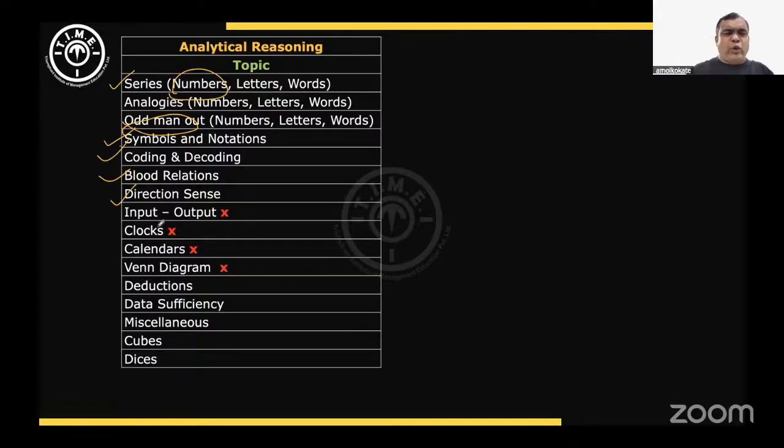I think for clocks, there was one question, but I'm just confusing whether that question was in logical reasoning or in abstract reasoning. But otherwise, there were no questions on calendars, no questions on Venn diagram. Deduction questions, very easy. I think there were only 2 or 3 deduction questions, both easy. In logical reasoning area, there were 4 data sufficiency questions. But the issue was all those 4 data sufficiency questions were quant based. Those were not so straightforward, slightly tricky. You required a good amount of knowledge of that quant area to solve those questions.